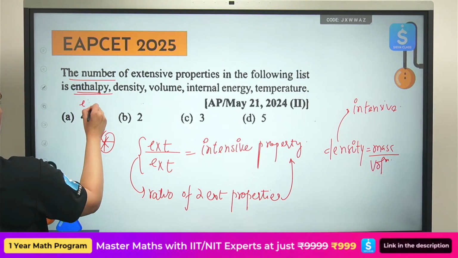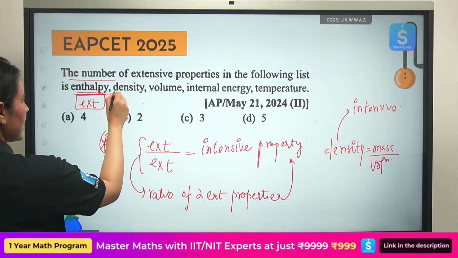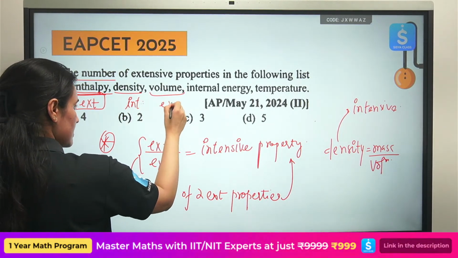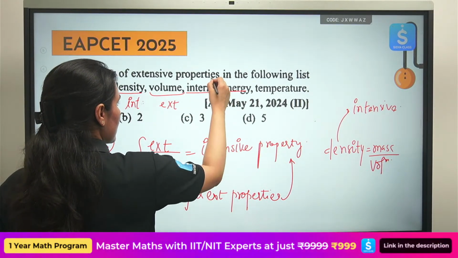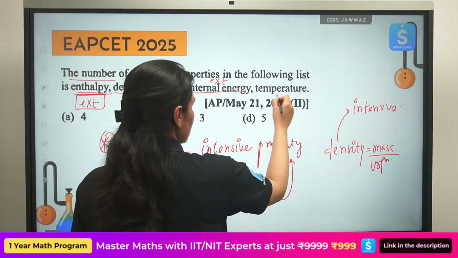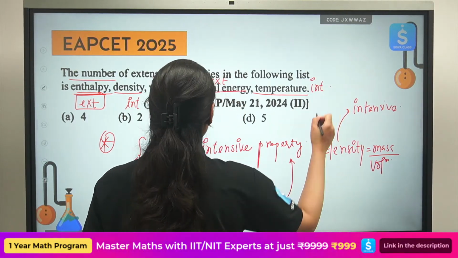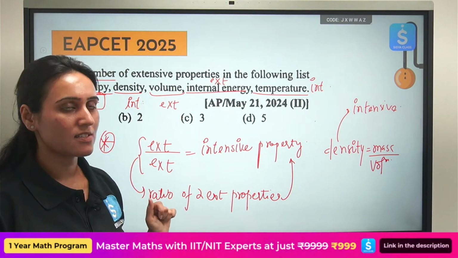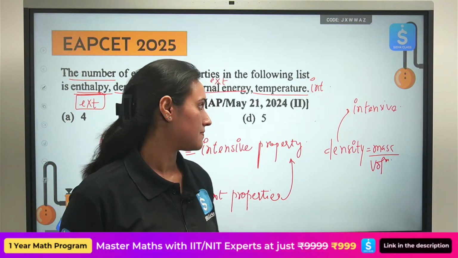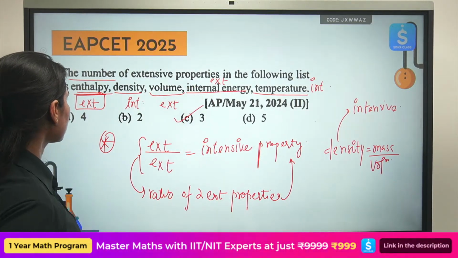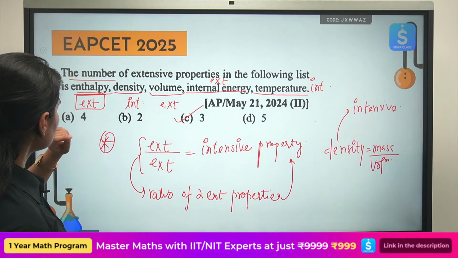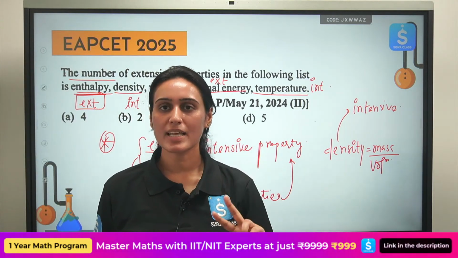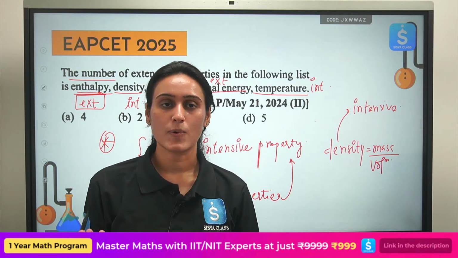Enthalpy is extensive, depends upon the amount. Density, I have just now told you, intensive. Volume, extensive. Internal energy, extensive. Temperature, intensive. So how many such properties are given? I can see I have 3 extensive properties, so my correct answer will be 3. And you are done. Enthalpy, volume, internal energy. And 2 intensive properties, density and temperature. Such a simple question. Okay.